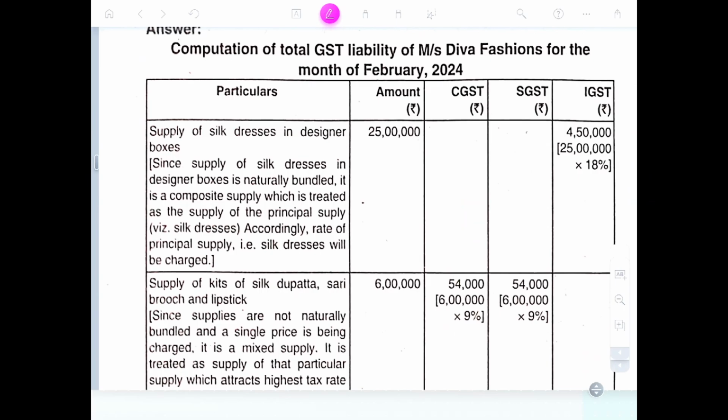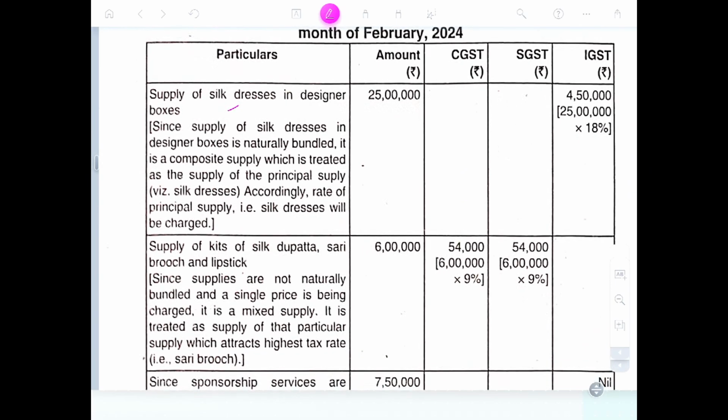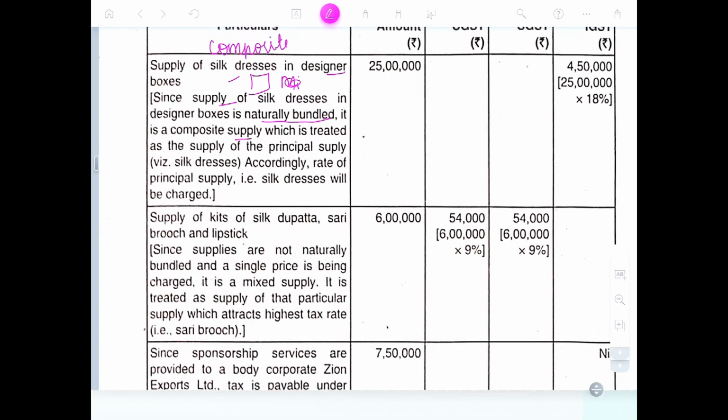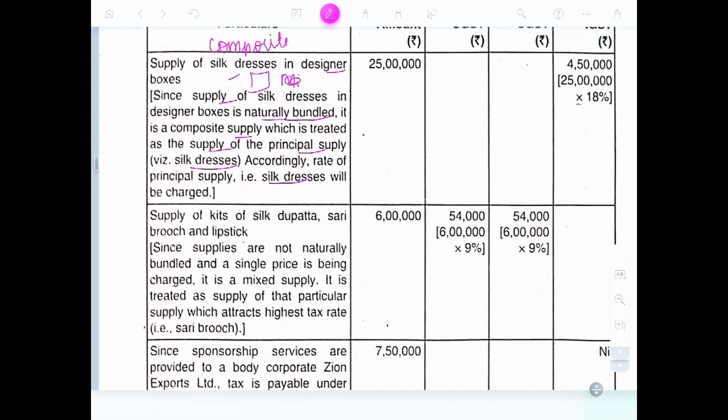Computation of GST liability: supply of silk dresses in designer boxes. Designer box, it is a mixed supply. Since the supply of silk dresses in the designer box is naturally bundled, it is a composite supply, which is treated as a supply of the principal supply, a silk dress, according to the rate of a silk dress, so 18 percent.